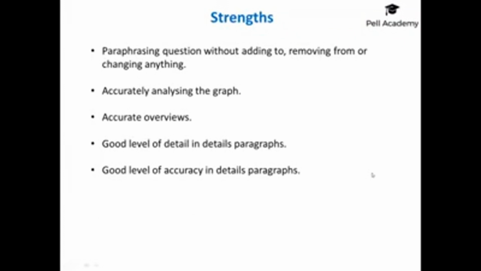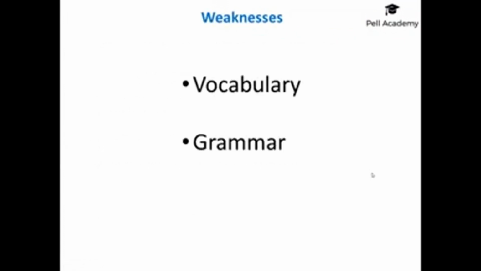Okay, so vocabulary and grammar. These are the main weaknesses, and you don't have to have perfect vocabulary and perfect grammar to get a good score in IELTS, if you're doing everything else well. So vocabulary and grammar are, amongst the answers from yesterday, the 2 things that are kind of hanging on, and the things that need to be improved the most.